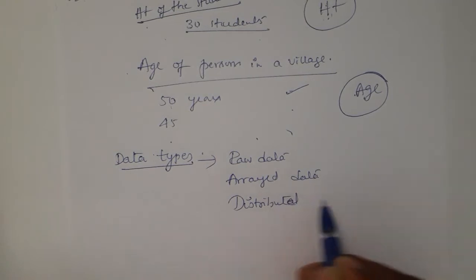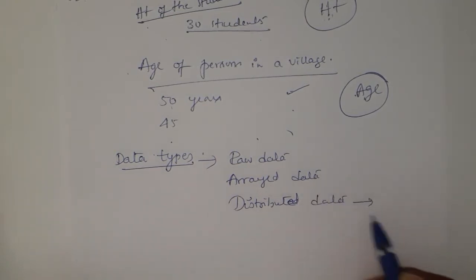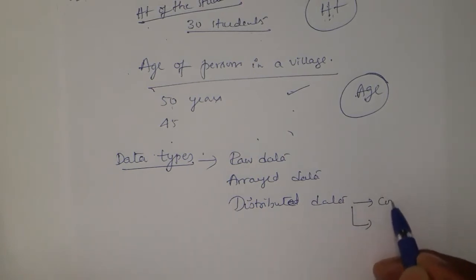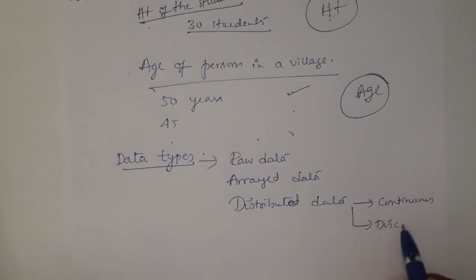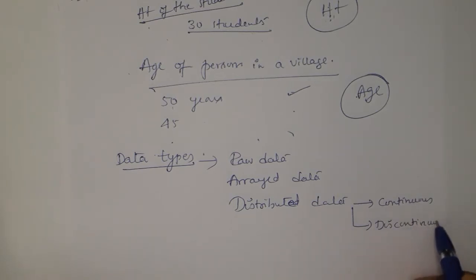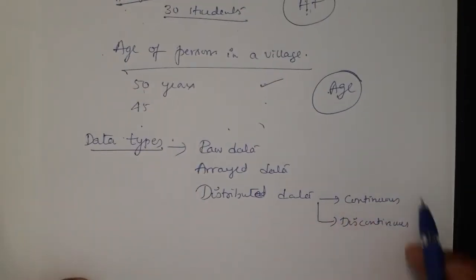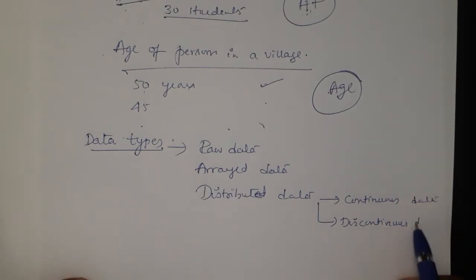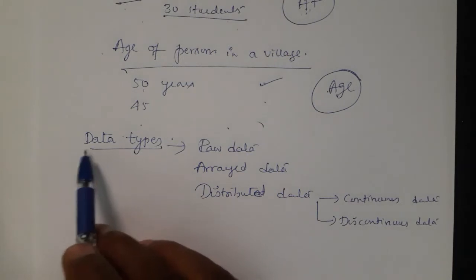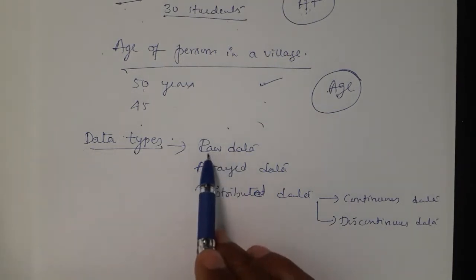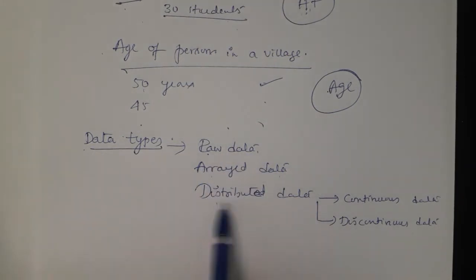Distributed data again has two types: continuous and discontinuous. Both come under distributed data. So again I repeat, the types of data are raw data, array data, distributed data.